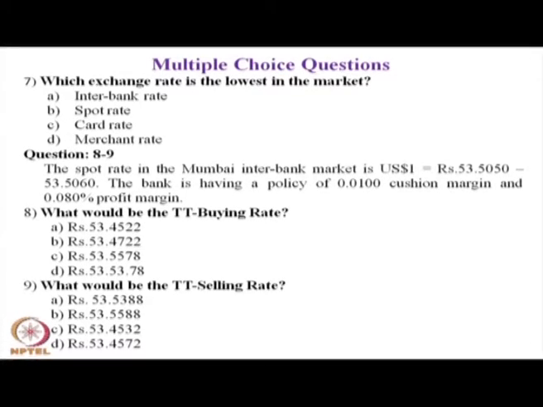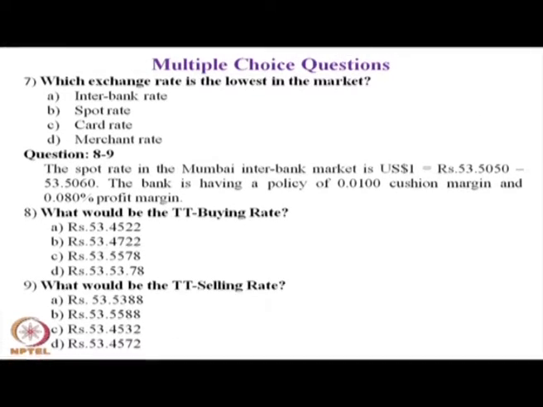Question number 8 and 9, there is a small write up. After that, I will ask question number 8 and 9. The write up is: the spot rate in the Bombay interbank market is 1 US dollar equal to 53.5050, 53.5060.